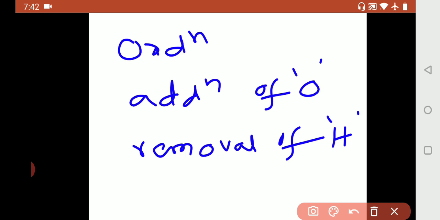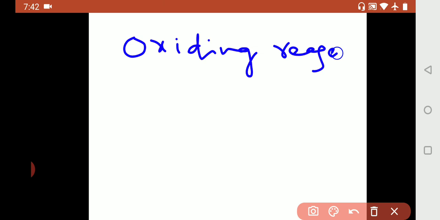Now for adding oxygen or for removing hydrogen, we need some agents. Those are called as oxidizing agents. For addition of oxygen, for removal of hydrogen, we need some reagents. They are oxidizing agents. Oxidizing agent or reagent, anything we can call oxidizing reagent.